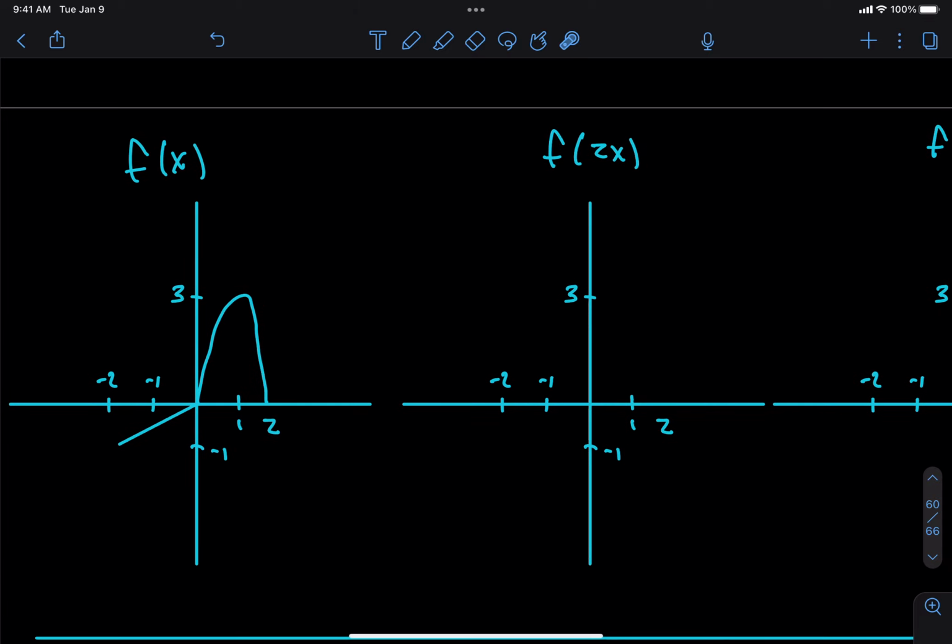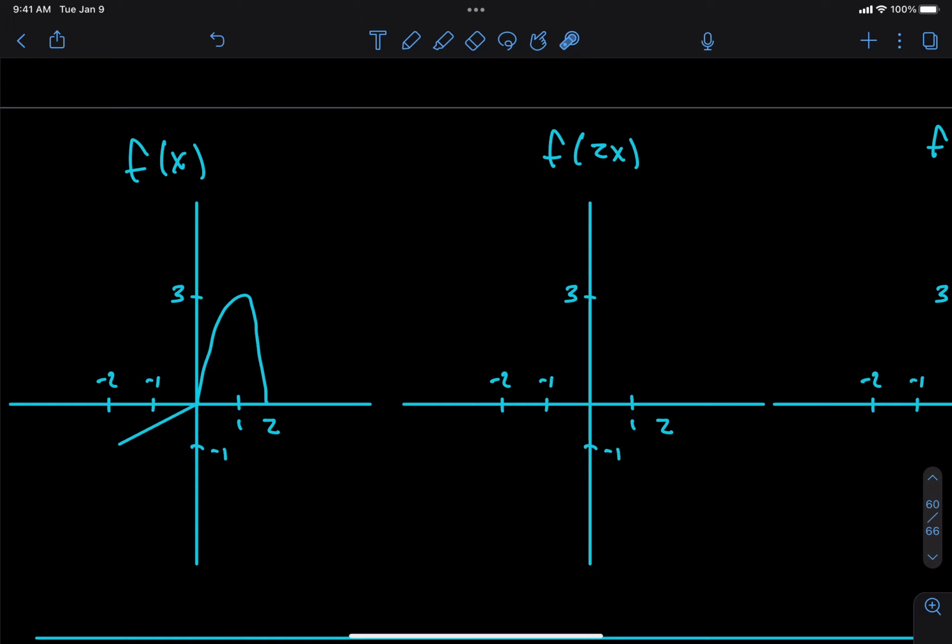This time they don't give us a function, they just give us the graph of the function. We could probably come up with a piecewise function here, like a parabola, but forget about it. What we want to know is how do we stretch it?